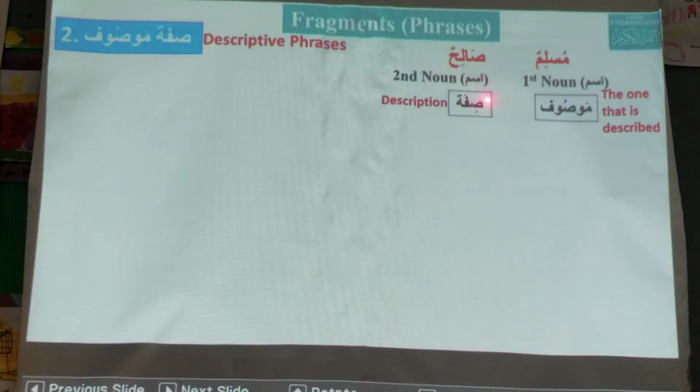So the quality or sifa, when we translate, we say before, and Mawsuf is after. Okay, a good or righteous Muslim, Muslimun Salihun. When we say this, it cannot be for any isms that are together. There is a condition for that. In what condition will we say that this is a sifa Mawsuf?